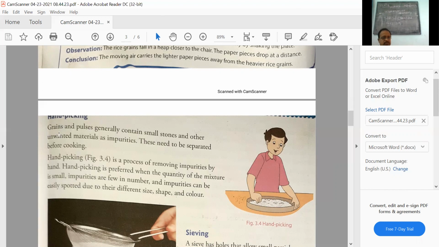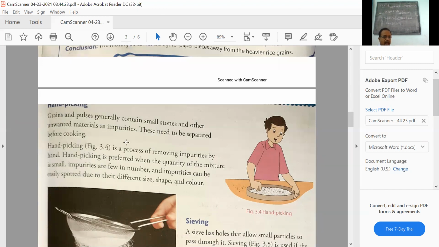Again, solid mixtures, I told you once again. Grains and pulses generally contain small stones and other unwanted materials as impurities. These unwanted materials need to be separated before cooking. Hand picking is a process of removing impurities by hand.